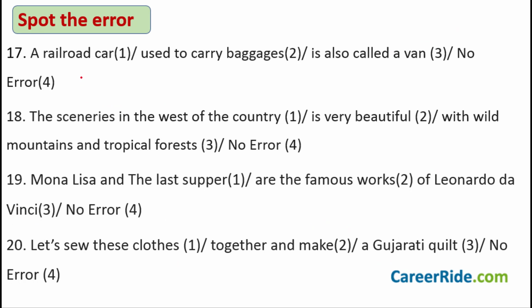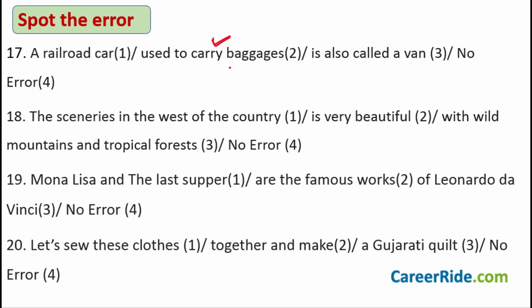Sentence number 17. A railroad car used to carry baggages is also called a van. And the fourth part is no error. So try to read the sentence again and try to locate the error for yourself. A railroad car, no mistake here, used to carry baggages is also called a van. So actually there is no mistake in the first and third part of the sentence. Either it is the second part or it is no error for this sentence. But the error is actually in the second part of the sentence.